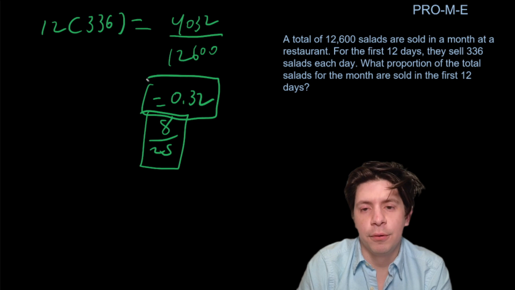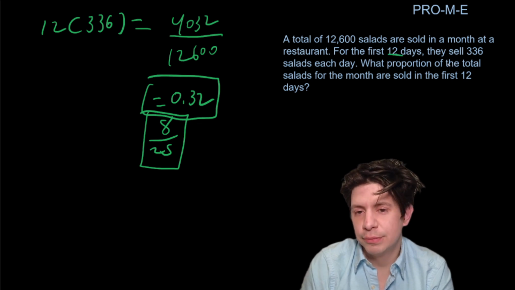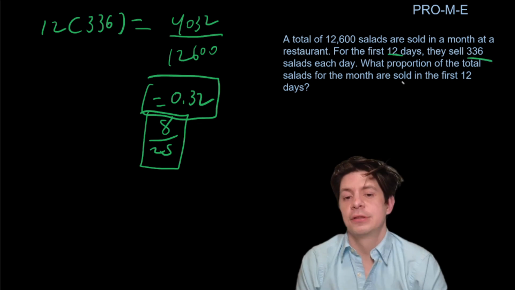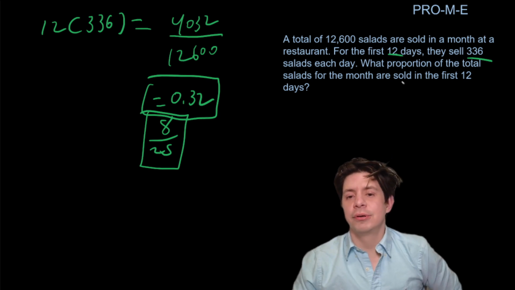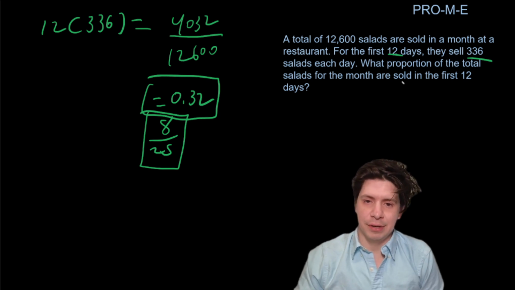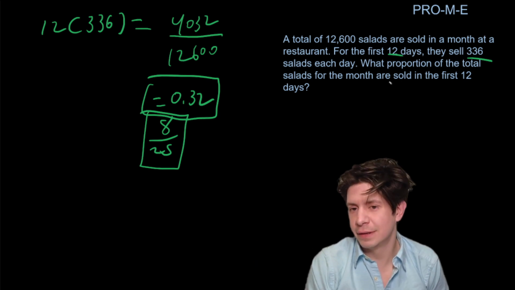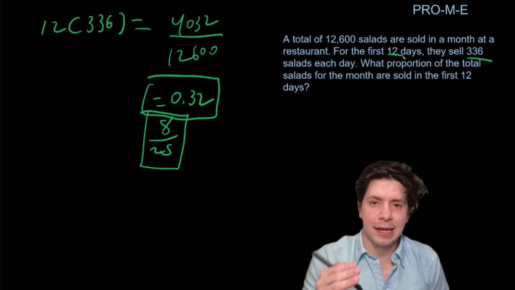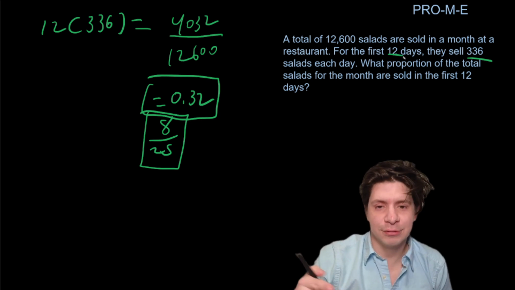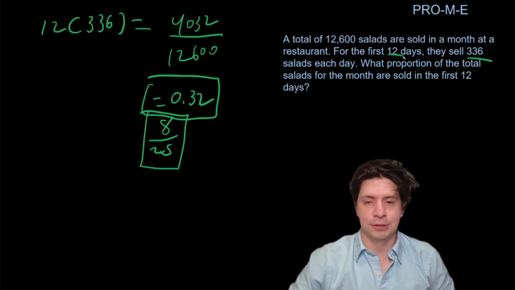Okay, so straightforward. I think the trickiest thing is to remember to multiply these two together to find the total for those first 12 days and then go from there. And again, you don't want to just say 12 out of 30 days in the month or something, because first of all, you don't even know if it is 30 days, but also just the first 12, it's not like every day is the same, right? The first 12 days we're told this is the same, but then it might be switching.